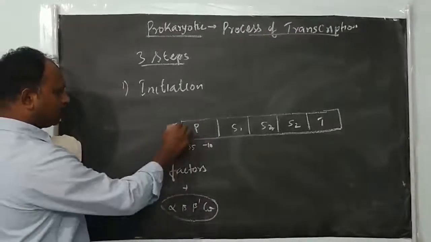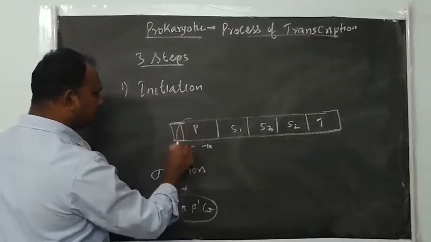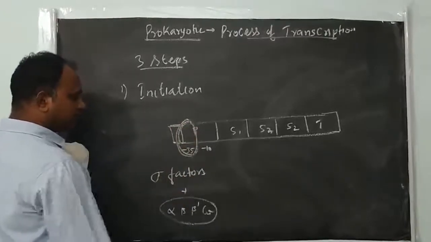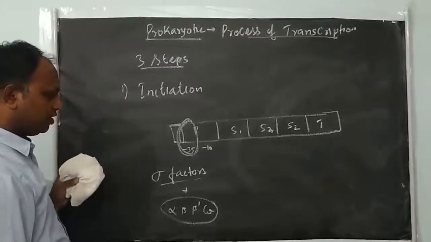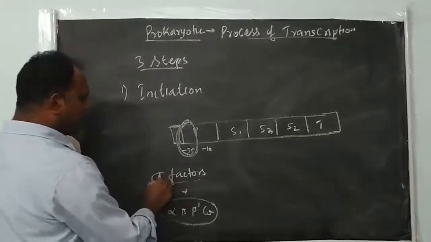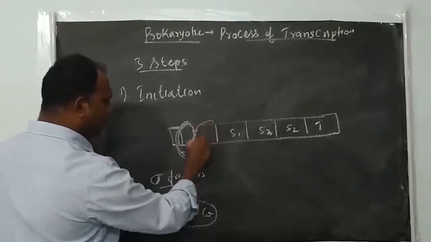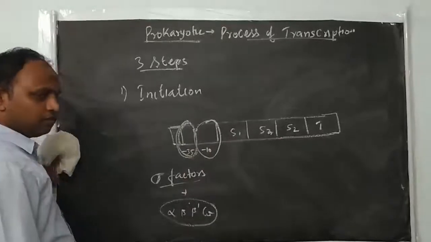The sigma factor goes and first recognizes the sequence present in the minus 35 region of the promoter, and binds there. Once the sigma factor has bound the promoter, the remaining core enzyme goes and binds to the minus 10 region, near the starting point of the structural gene.